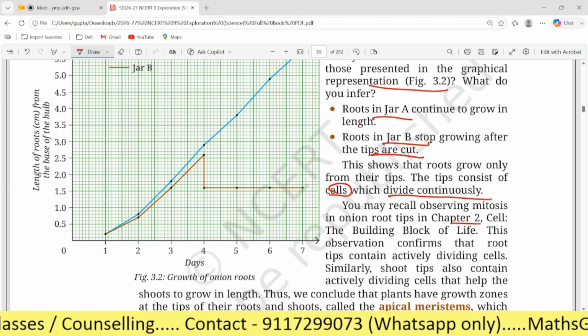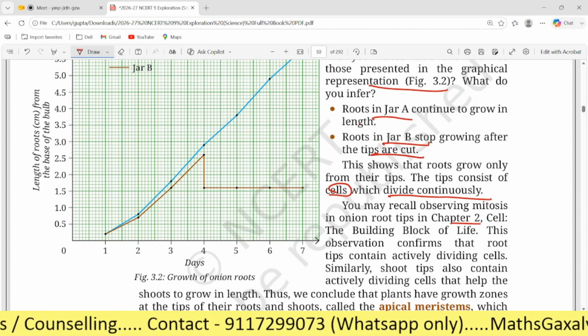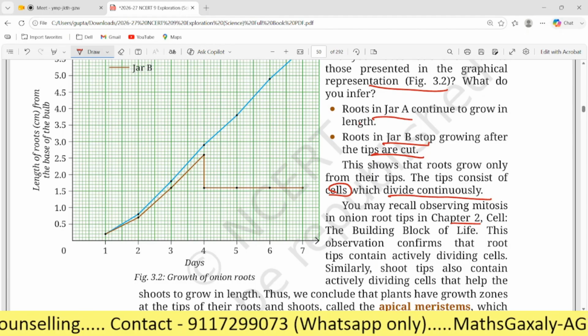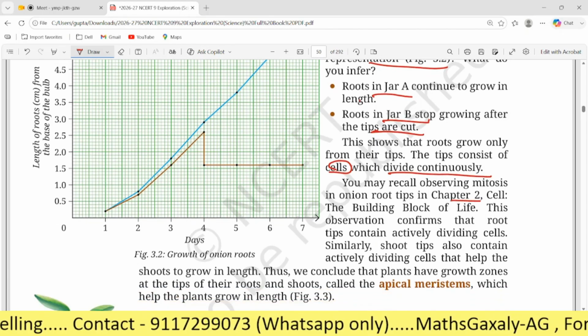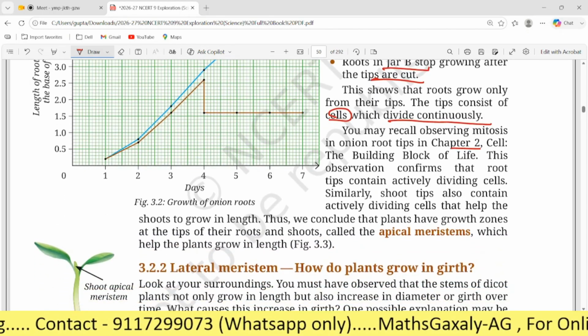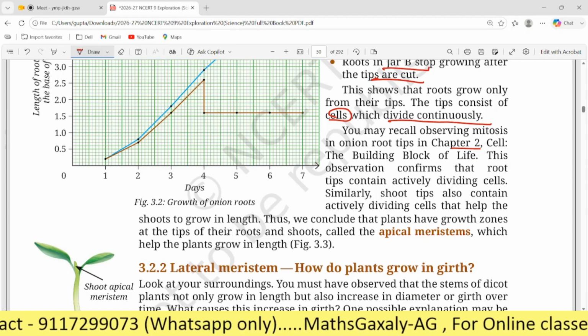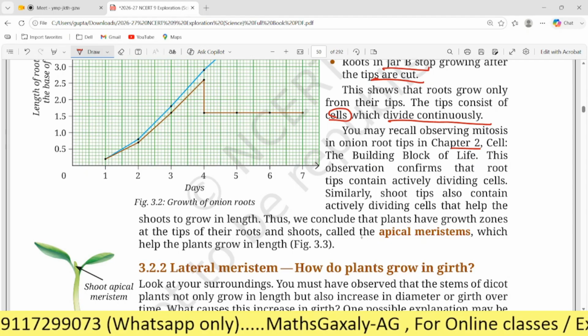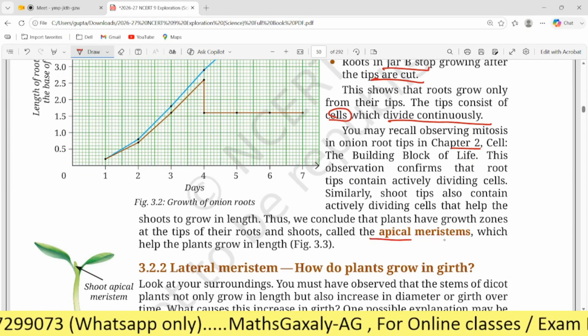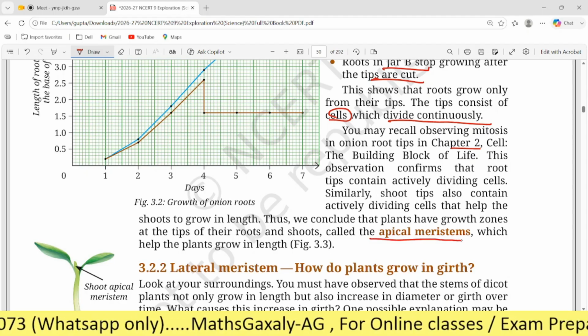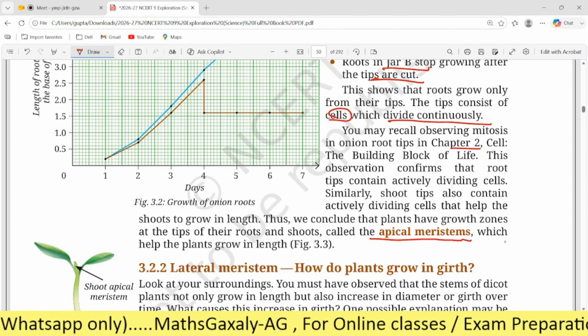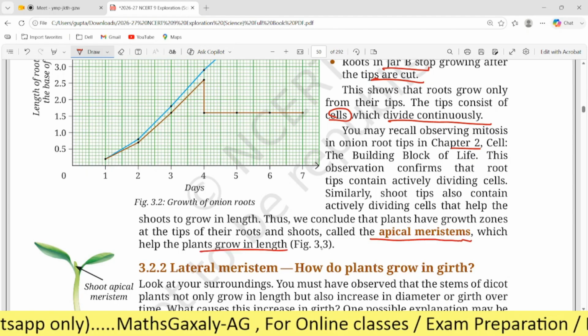Similarly, shoot tips also contain actively dividing cells that help the shoot to grow in length. Thus we conclude that plants have growth zones at the tip of their roots and shoots. This is called apical meristems, which help the growth in length.